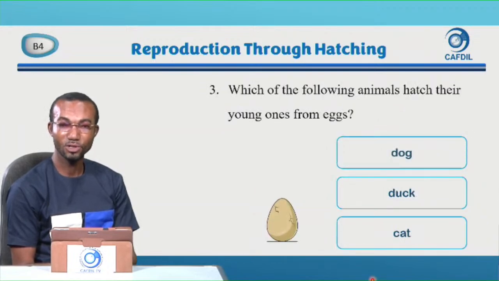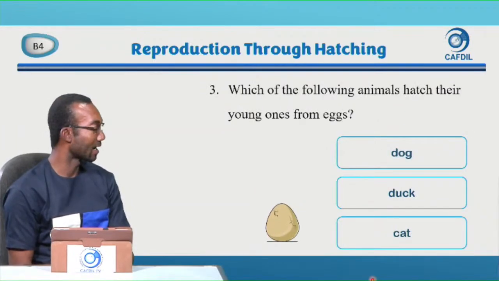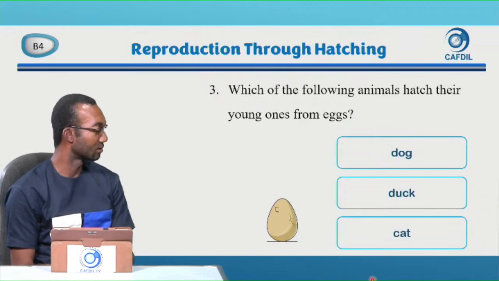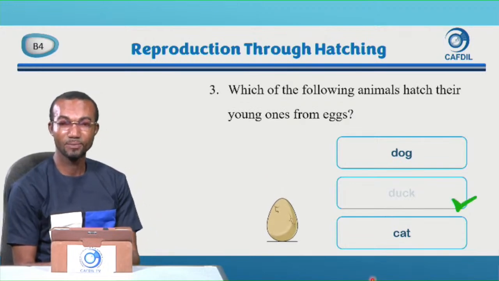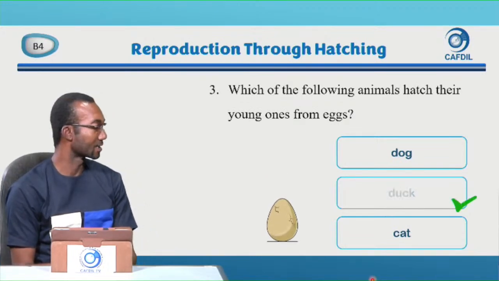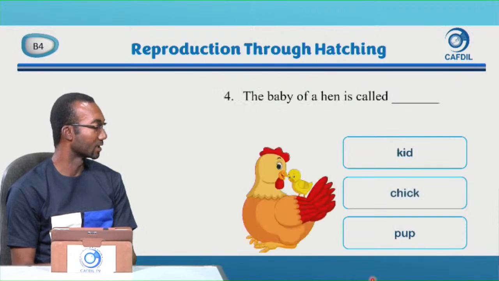Good. So which of the following animals hatch their young ones from eggs? So we have dog, we have duck, we have cats. Good. The answer is duck. It's a bird. That is duck.